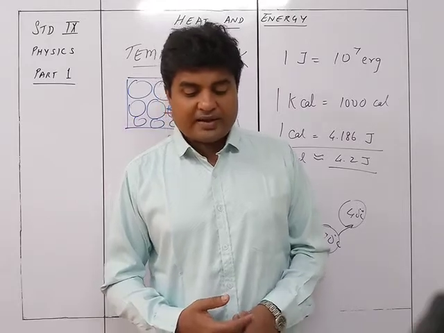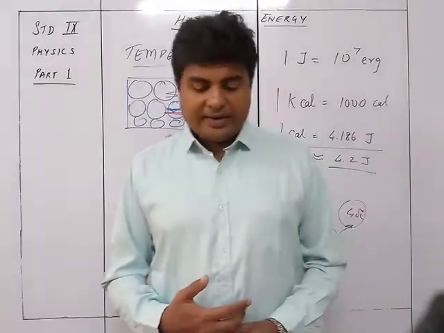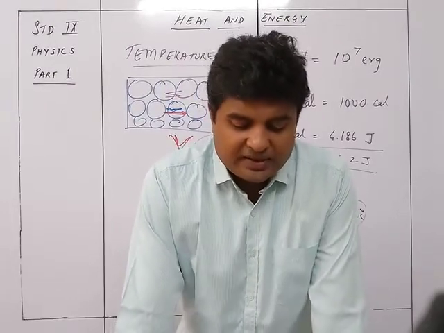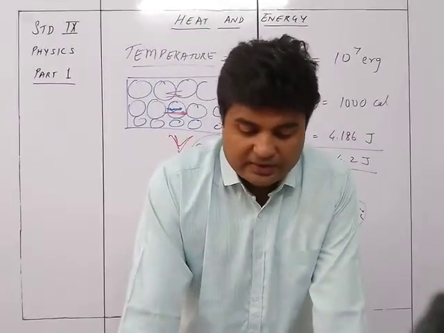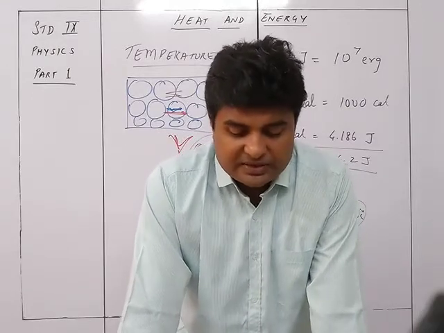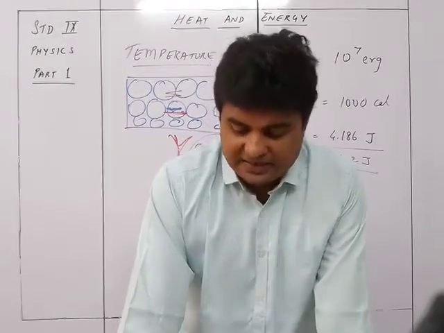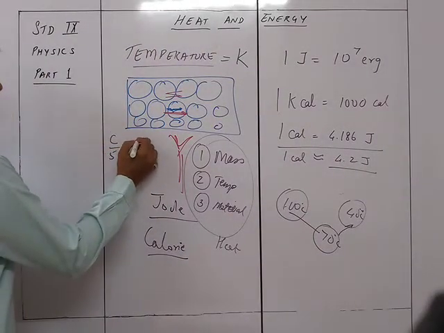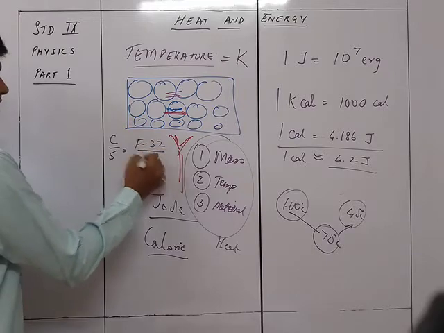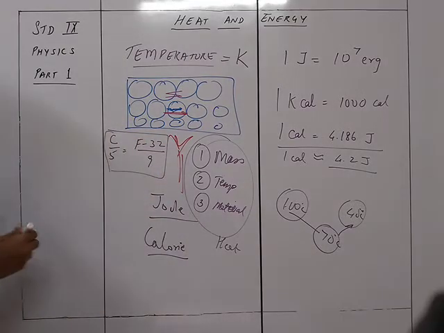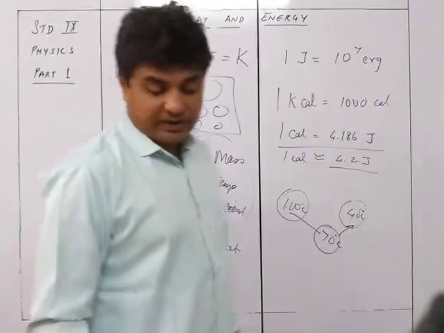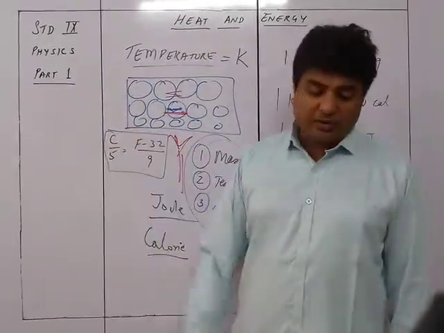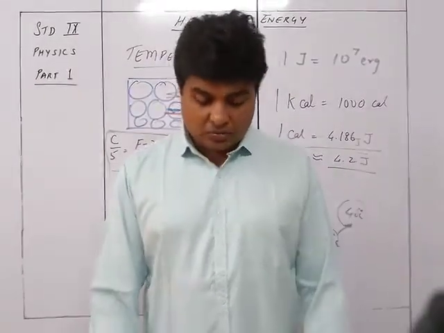The zero on the Kelvin scale is called absolute zero, and it is the temperature when molecular motion ceases. It is at minus 273 degrees Celsius, that is, 0 Kelvin is equal to minus 273 degrees Celsius. The temperatures on the Celsius and Fahrenheit scales are related as C upon 5 is equal to F minus 32 upon 9. So this is the Kelvin to Fahrenheit to degree Celsius conversion. So for the conversion from Fahrenheit to degree Celsius, you use this particular relation. You don't have sums on that, so don't worry about it.